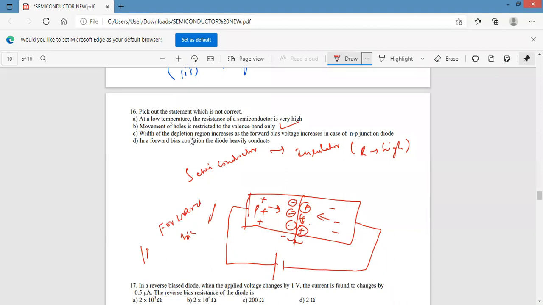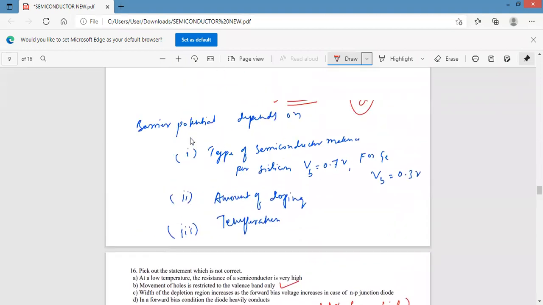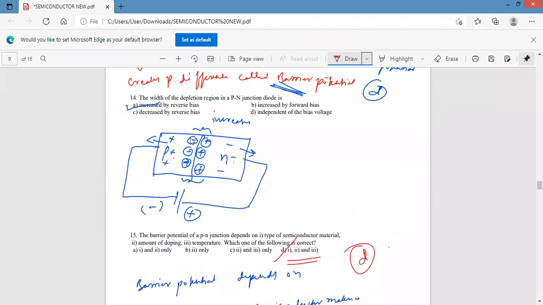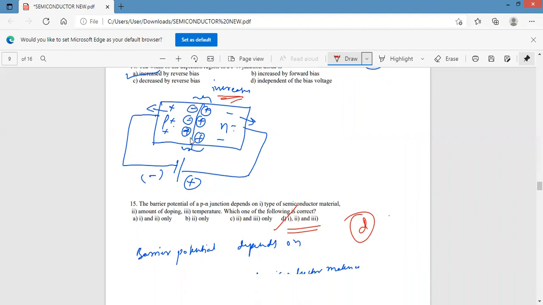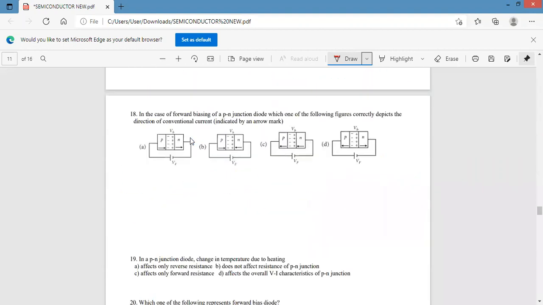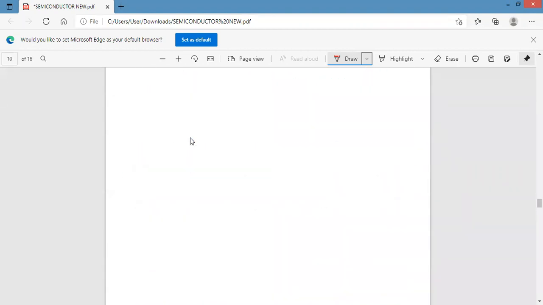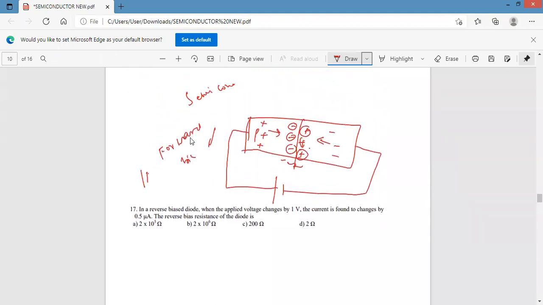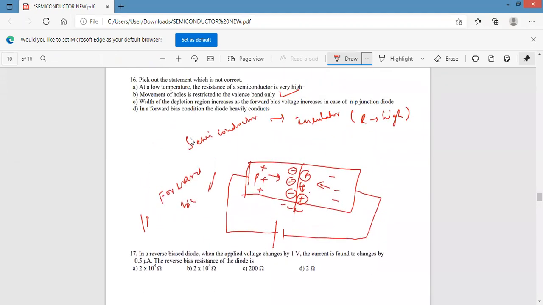But in case of reverse bias, the width of the depletion region what? Increases. Look here, the width of the depletion region increases. In forward bias, the width of the depletion region decreases. Therefore, this statement is wrong. The width of the depletion region does not increase in forward bias, but decreases.